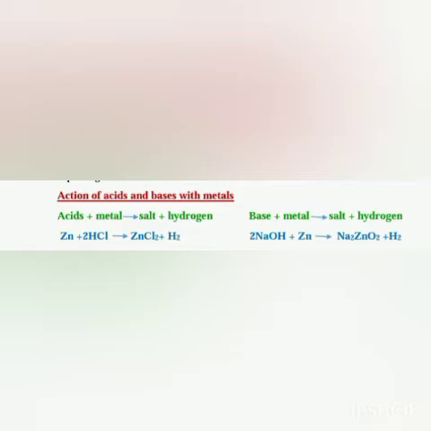First, acid plus metal gives salt plus hydrogen. So acids react with metals, and what do they give? They give salt plus hydrogen. You can see here Zn plus 2HCl will give us ZnCl2 plus hydrogen gas is evolved.